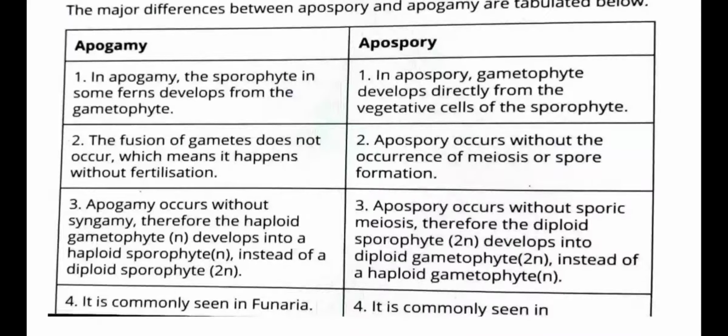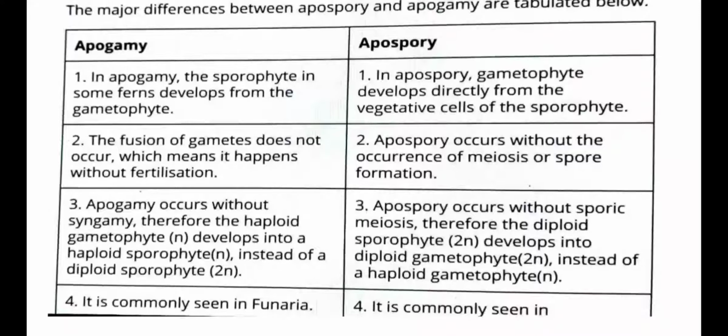Apogamy occurs without syngamy, therefore the haploid gametophyte develops into a haploid sporophyte instead of a diploid sporophyte, while in apospore, there is no spore formation or meiosis, therefore the diploid sporophyte develops into diploid gametophyte instead of a haploid gametophyte, as I explained to you earlier.